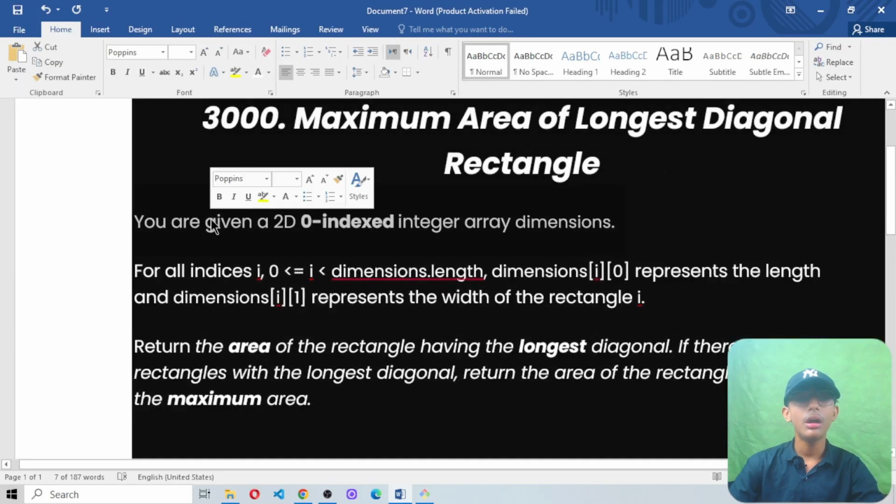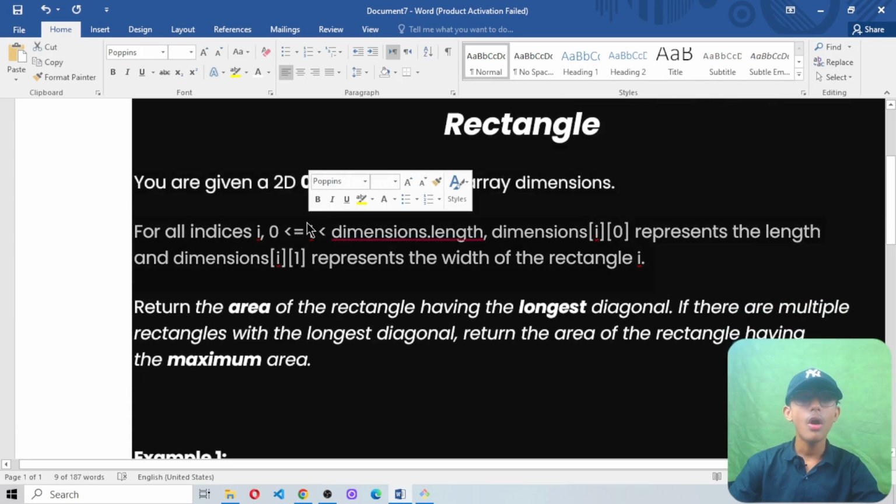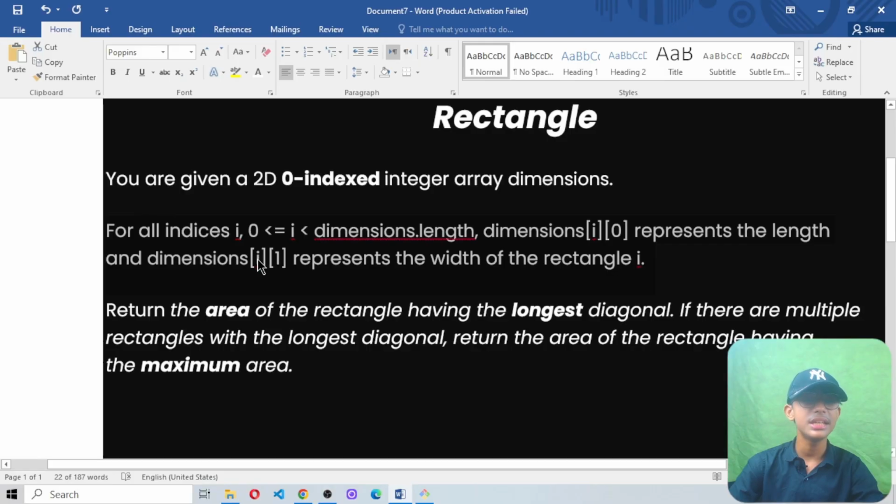You are given a 2D zero-indexed integer array dimensions. For all indices i, where 0 <= i < dimensions.length, dimensions[i][0] represents the length and dimensions[i][1] represents the width of rectangle i.